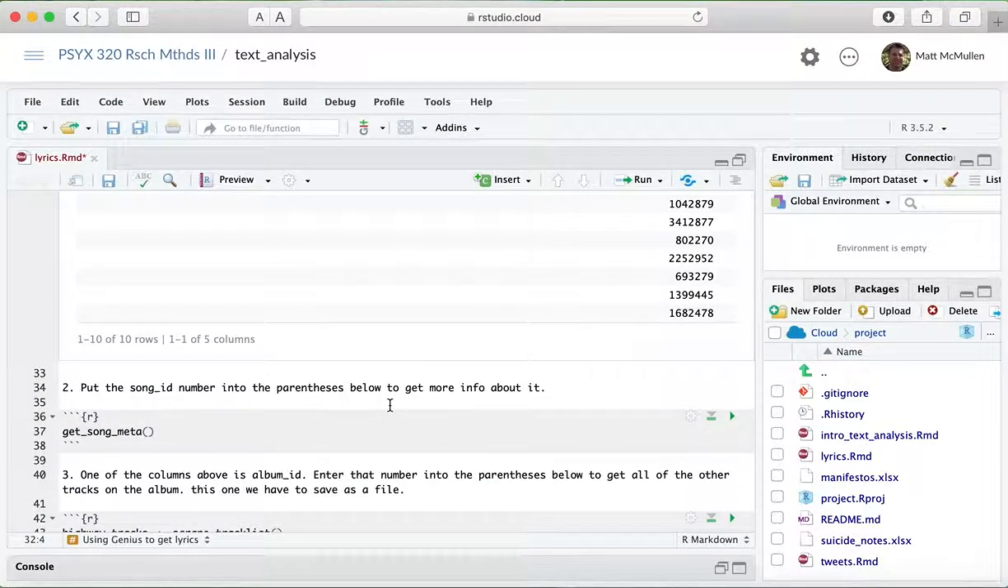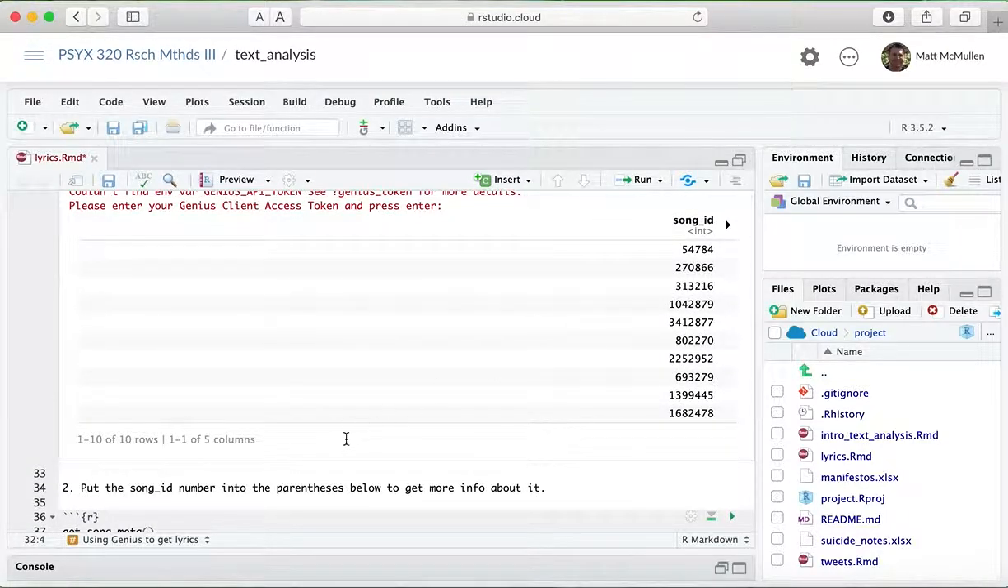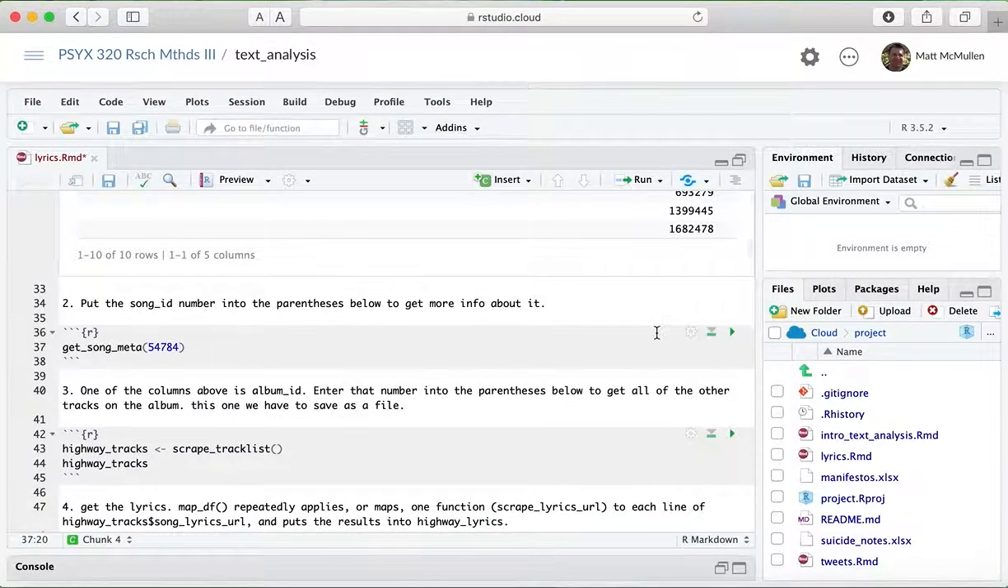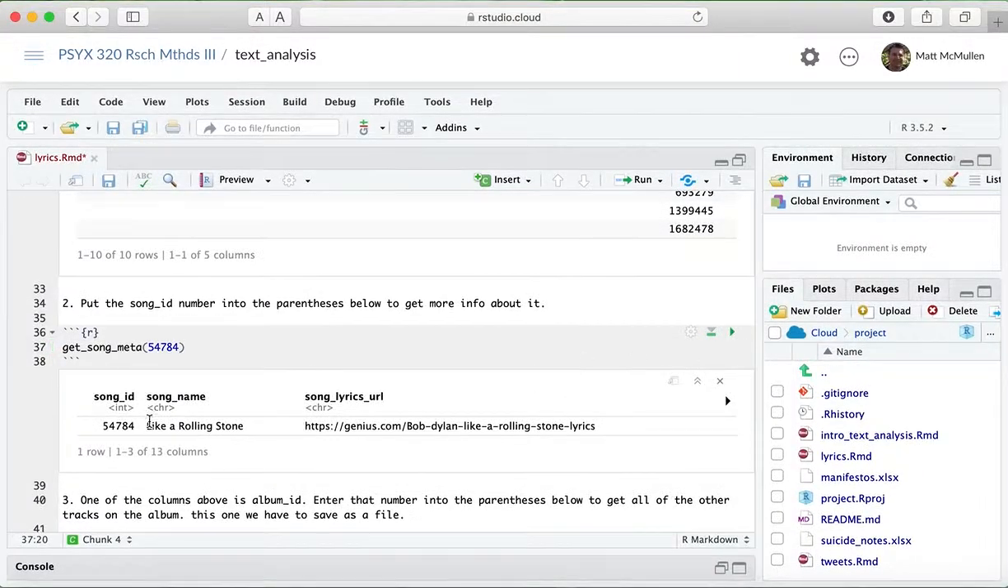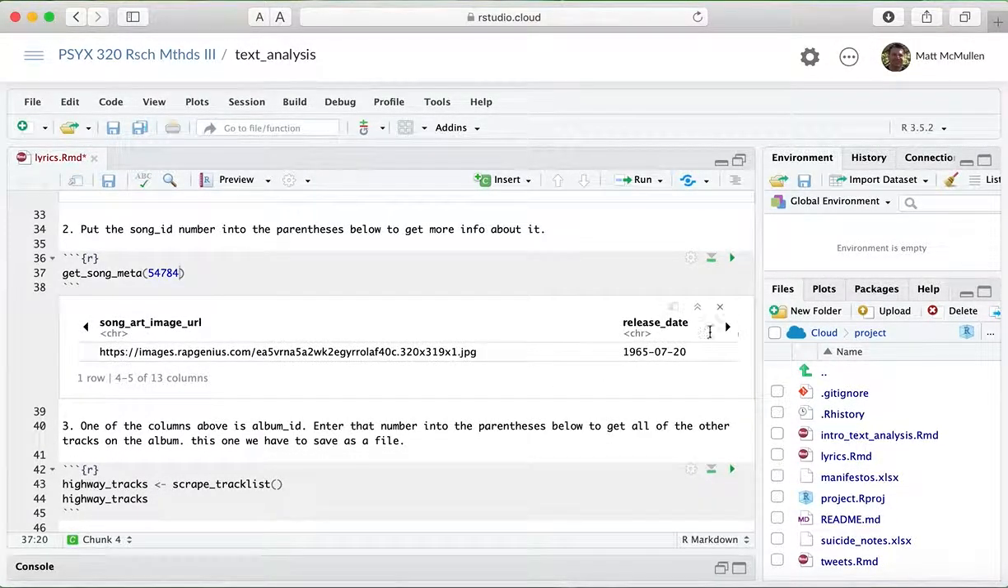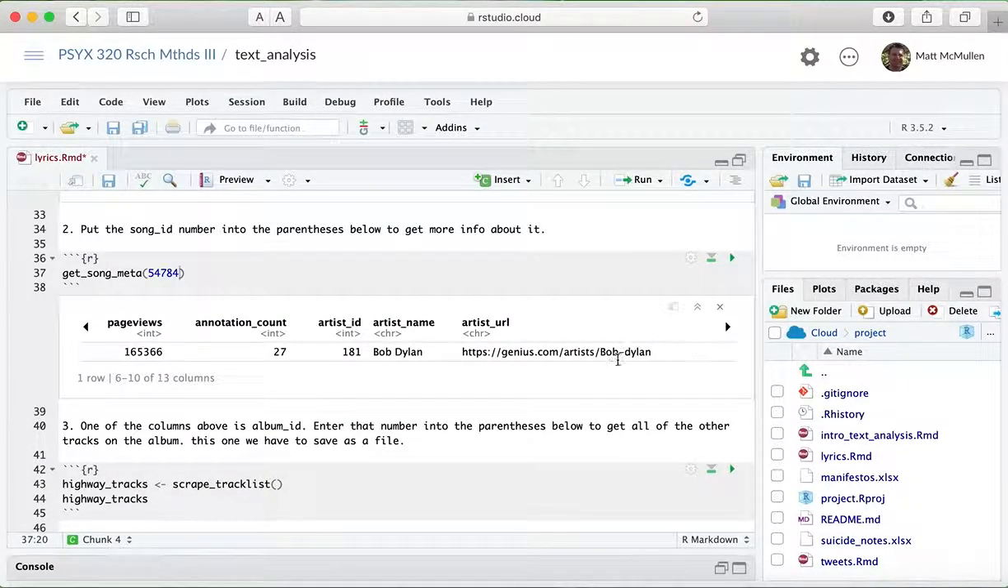And then in the next step, I'm going to take that song ID number, and I'm going to paste it in here where it says get song meta, which stands for metadata. So it'll get more information about that song. And this is another Genius API command. And here's the song, that 54784, Like a Rolling Stone. There's the lyrics, the URL to it again. There's some image. You can actually get album art and stuff like that. Here it has the release date. It even tells you how many people have looked at that page.